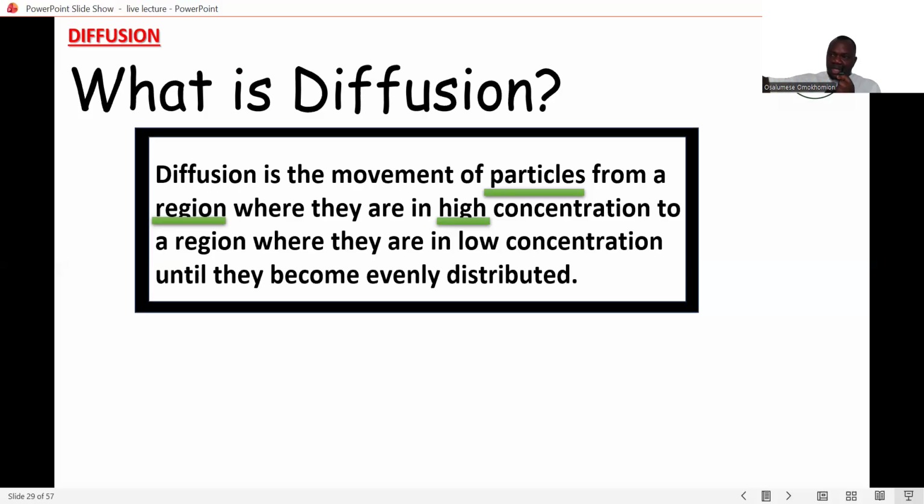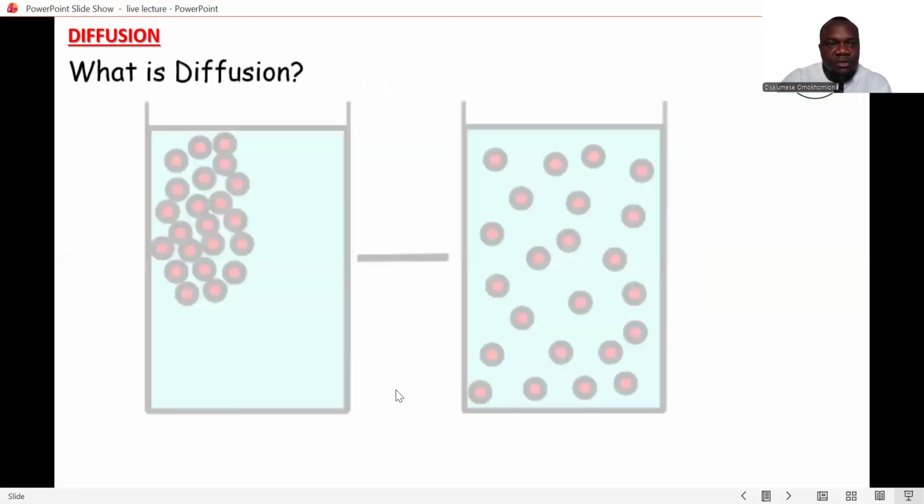When it starts spreading, you move to an area where it was less concentrated until it is evenly distributed all over the room. So these are particles moving from a region of high concentration to a region of low concentration until they become evenly distributed. This is the scientific definition of diffusion.